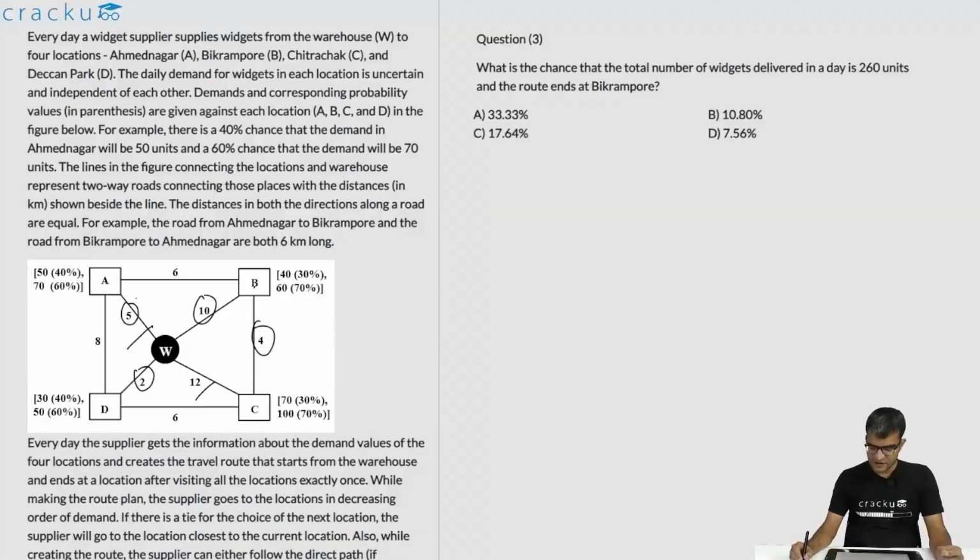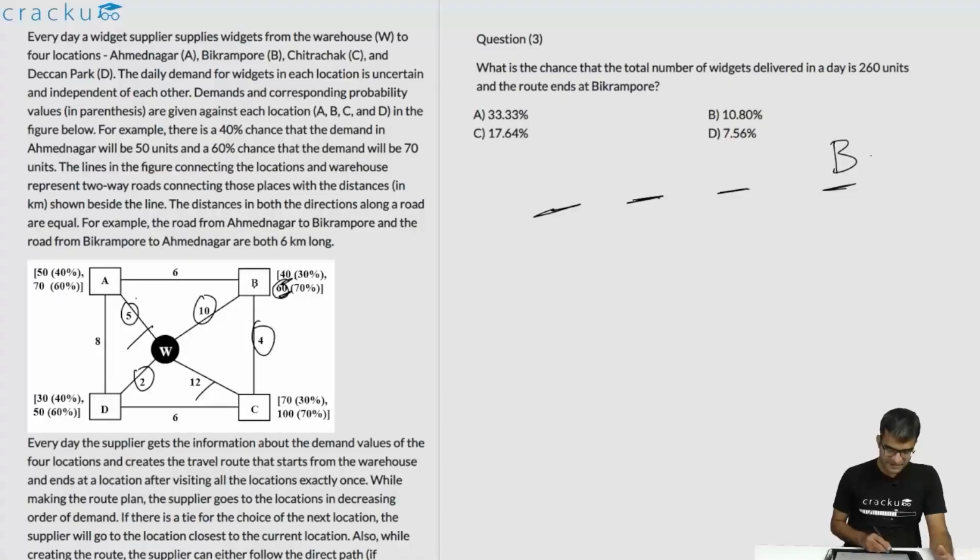What is the chance that the total number of widgets delivered in a day is 260 units and the route ends in Bikrampur? If the route ends in Bikrampur, the fourth city that is visited is B. B is either 60 or 40. It cannot be 60, because then B would definitely be visited before D, since the maximum that can be supplied to D is only 50, and Bikrampur is the last city travelled. So B ordered 40.